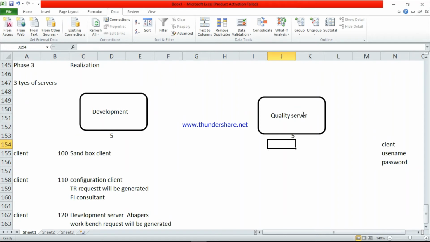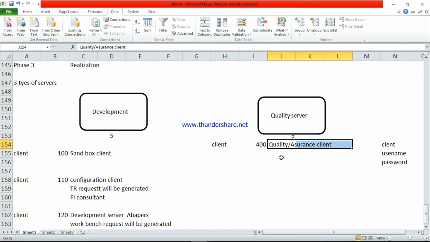So the next server is the quality server. In the quality server also, we have different clients. We will see one by one. These are very important. Suppose take the example of client 400. So client 400, this name is called quality assurance. So in the quality server, the first client is client 400. This is a quality assurance client.